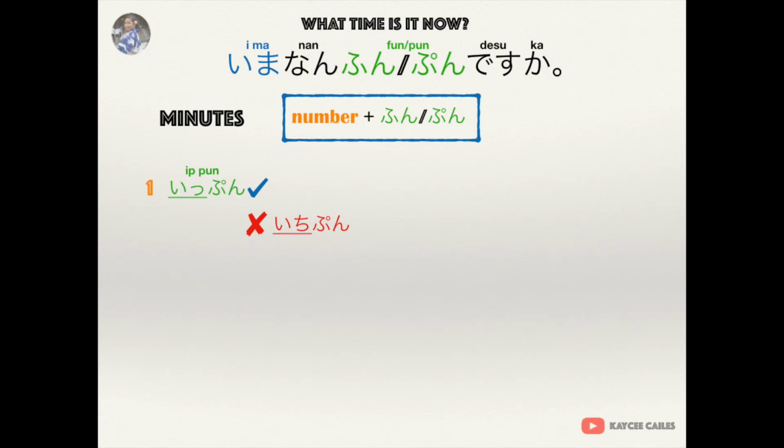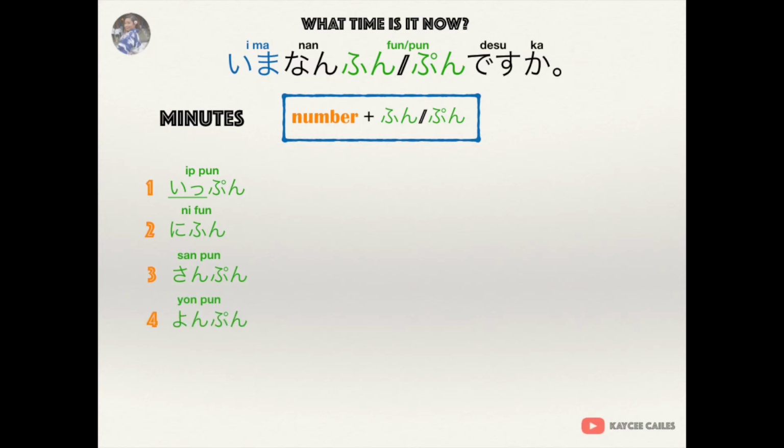For 2 minutes, it is 2分. 3 minutes is 3分. 4 minutes, 4分. 5 minutes, 5分. 6 minutes is 6分. Kindly take note of the pronunciation.